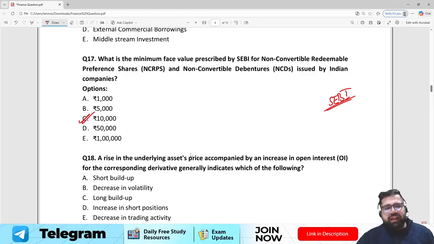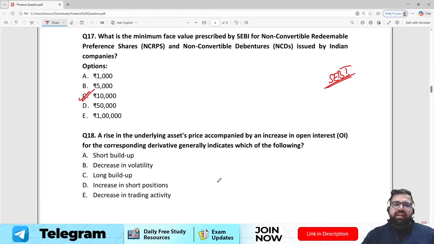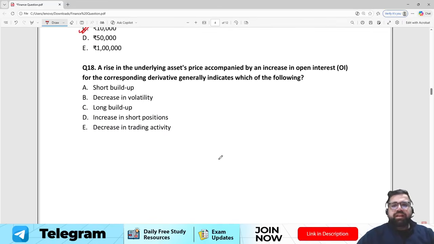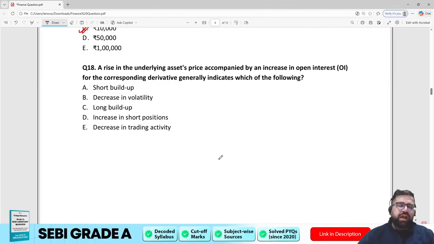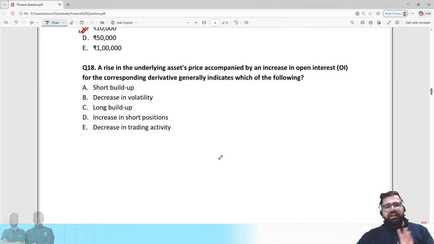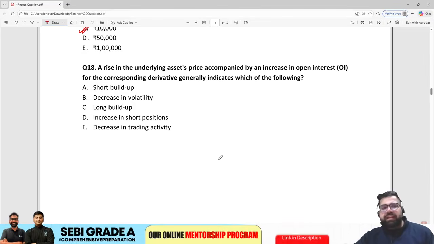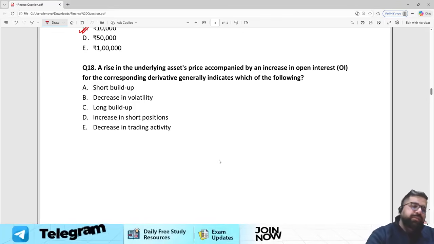Question number 18 now. A rise in underlying asset prices accompanied by an increase in open interest for a corresponding derivative generally indicates which of the following: short build-up, decrease in volatility, long build-up, increase in short positions, decrease in trading activity. The correct answer will be long build-up.